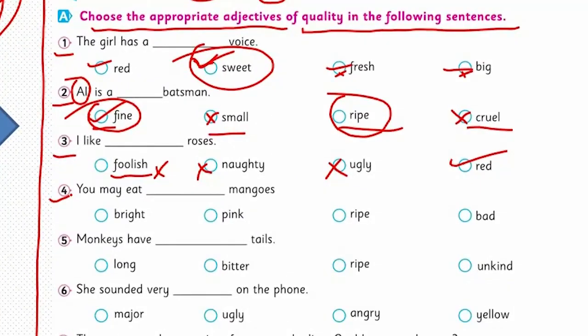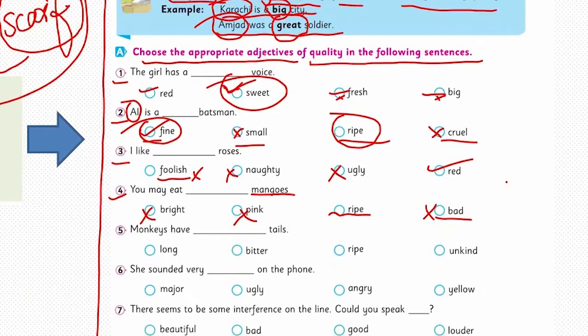So the fourth one, you may eat mangoes. Bright mango, no. Pink, no. Ripe, bad. So which one is correct? Ripe or bad? No, mangoes can't be bad. Yes, if it's quality, it can be ripe or raw. So we don't have the option of raw. Raw means कच्चे आम. और ripe का क्या मैंने बताया था? पका हुआ. जो चीज़ पकी हुई हो, सब्जी या फ्रूट के लिए हम यूज करते हैं ripe. तो यहाँ पर क्या होगा? Ripe. You may eat ripe mangoes. Quality है ये mangoes की.